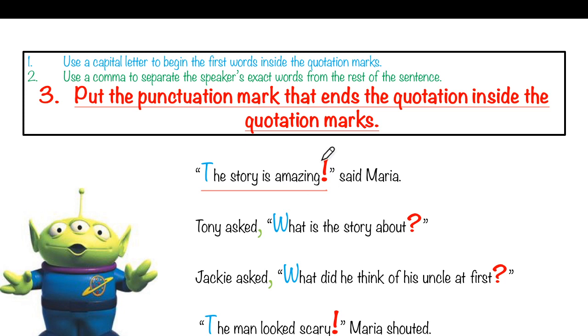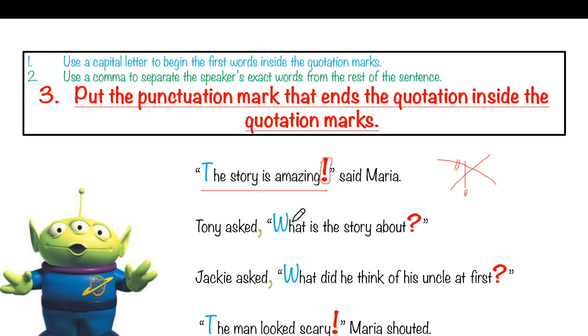The exclamation will be in the middle of the sentence, but inside the quotation marks. You cannot close the quotation marks and then put the exclamation outside. That will be wrong. Okay? The exclamation mark must be inside the quotation marks.